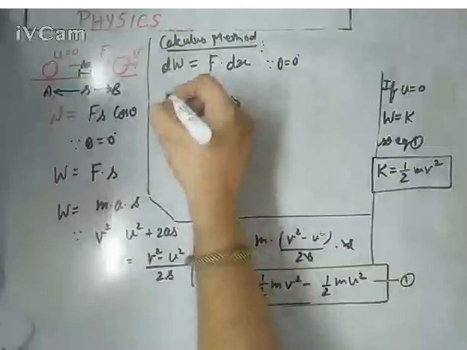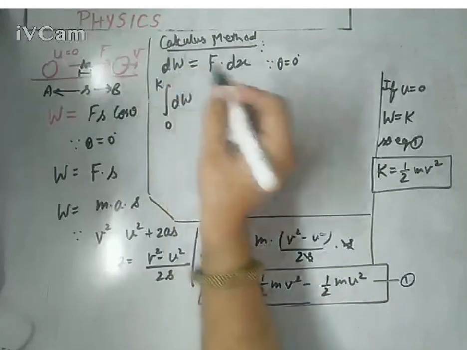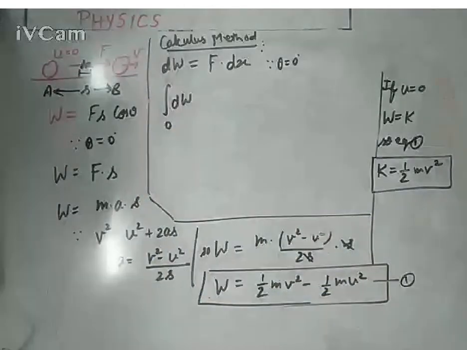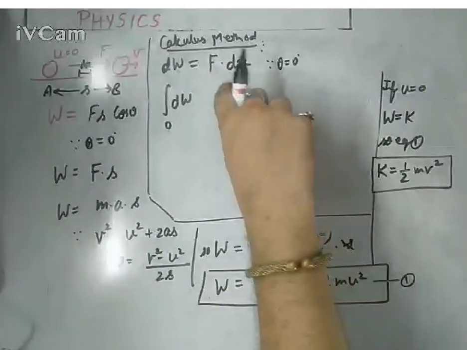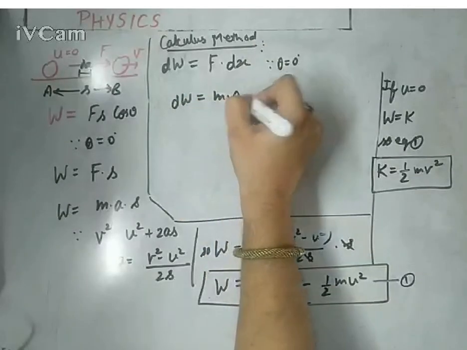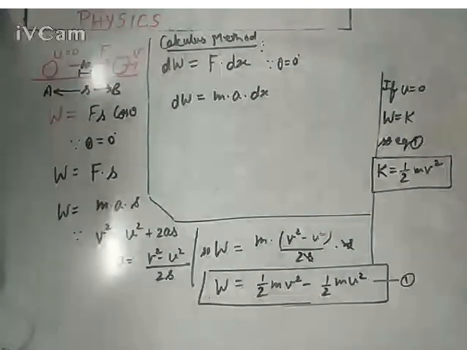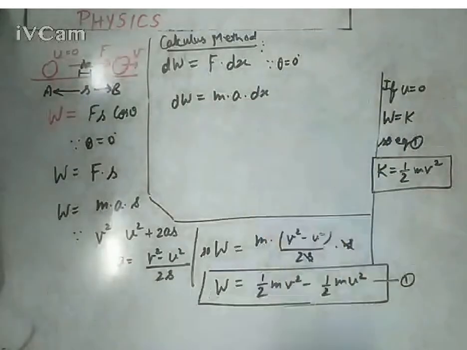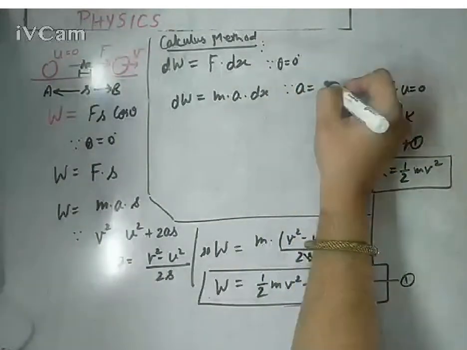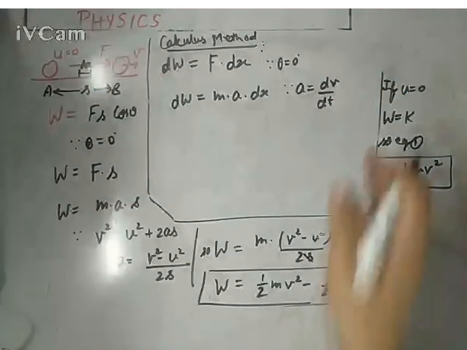Integrating both sides, so you will get dW from 0 to K. Now please pay attention, either you will have to replace dx, or let's first solve it, simplify. Mass into acceleration into dx. You can write like this, mass into acceleration into dx. Now you have a choice to replace acceleration or to replace dx. So we can do one thing, we know it very well. Acceleration is dv by dt, change in velocity with respect to time. You can put it here.